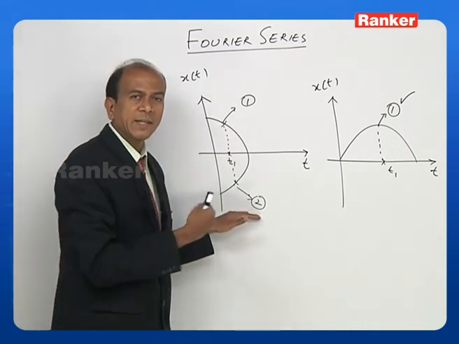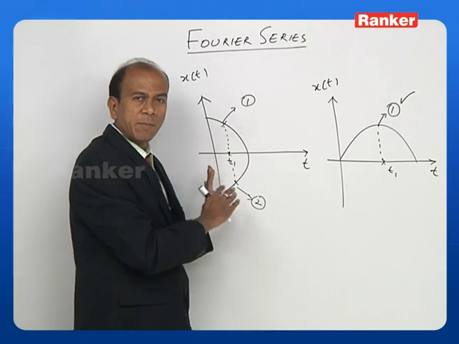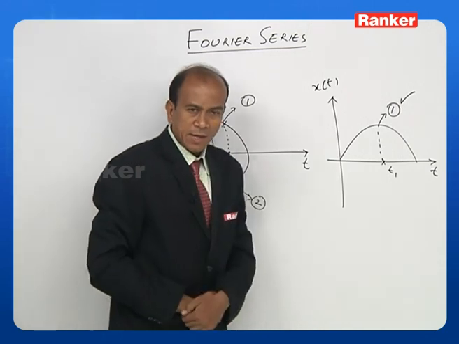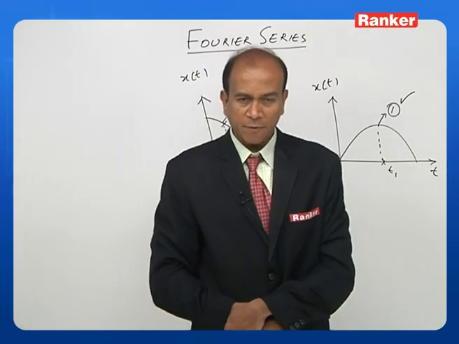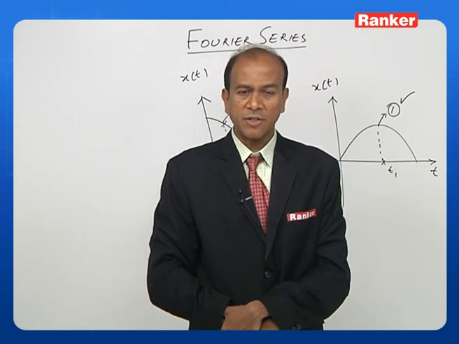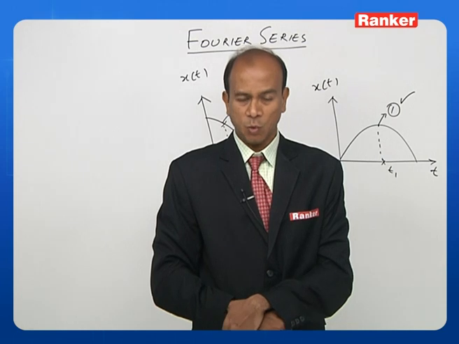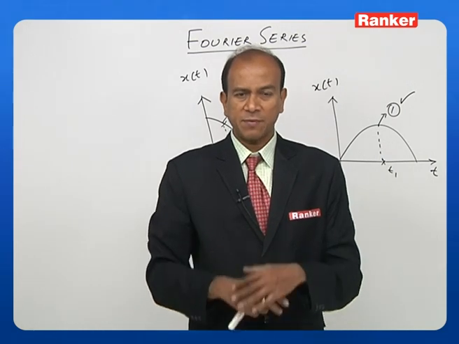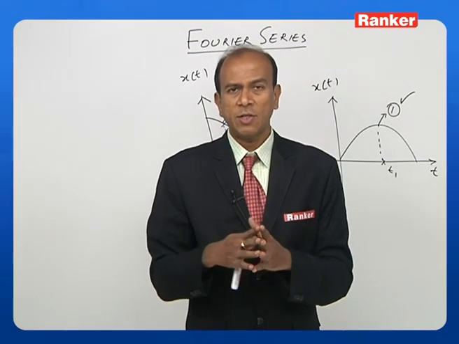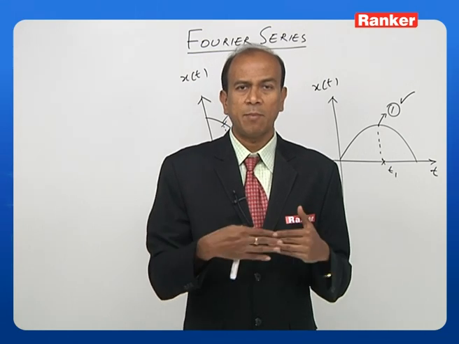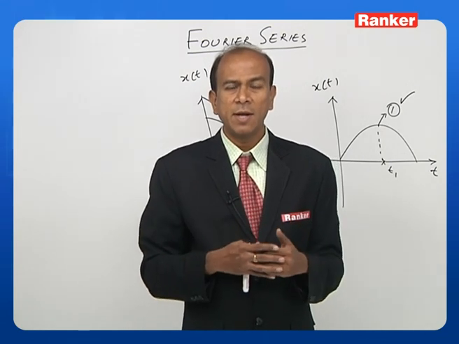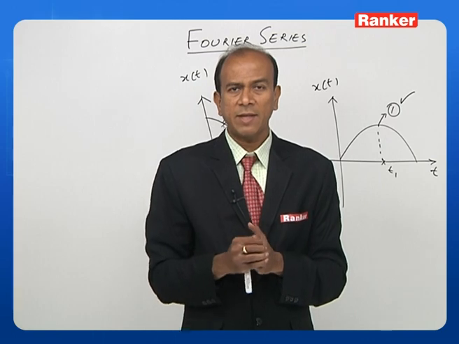Let us read that condition again so that you will remember it permanently. The function x of t is a single valued function of the variable t in the interval t1 and t2. We have seen this on the board: two cases where a function has more than one value, that is a double value, and another where it has a single value.